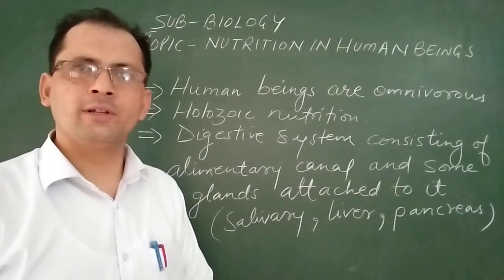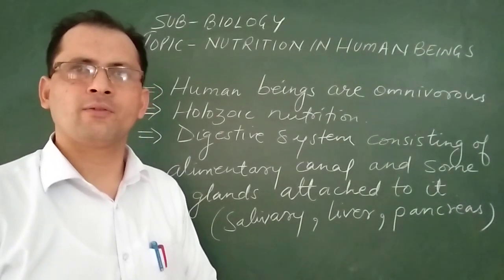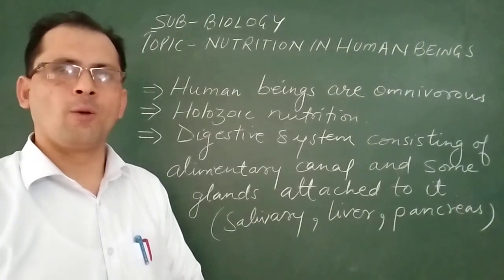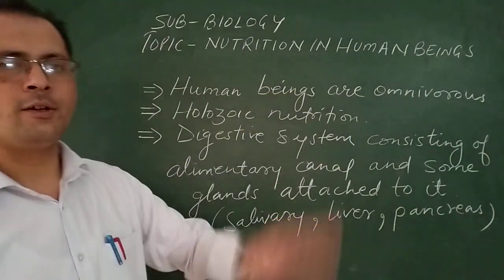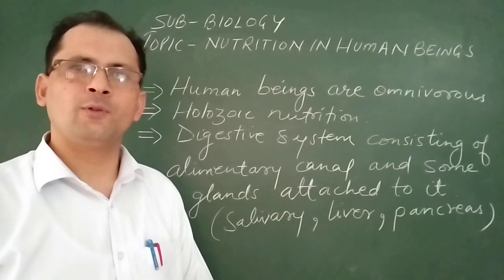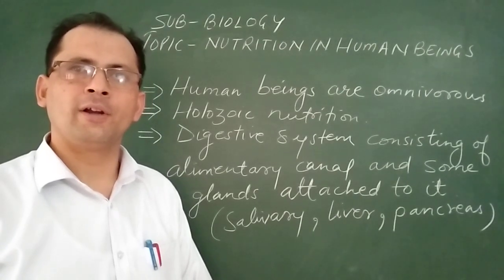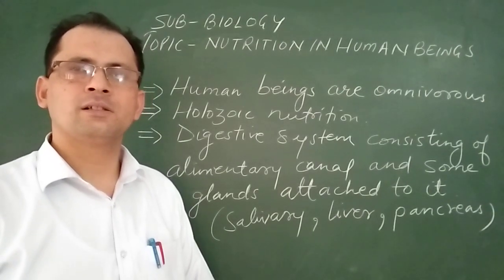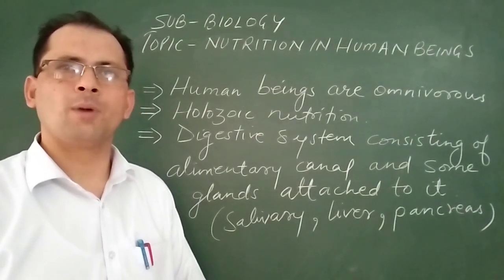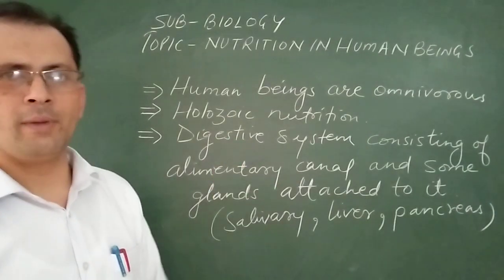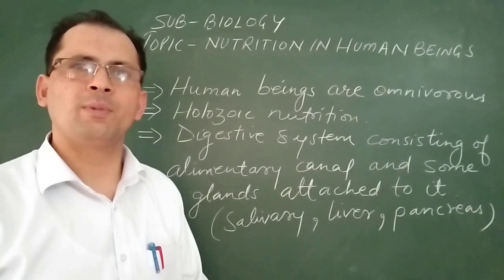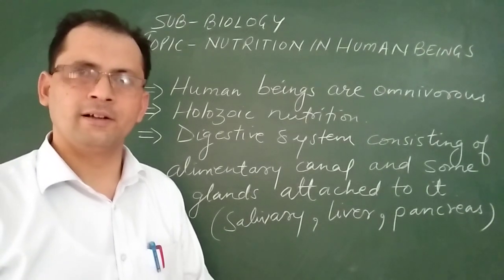Today we are going to discuss a very important topic from the chapter life processes. So the topic is nutrition in human beings. In the previous video I told you about the modes of heterotrophic nutrition as well as autotrophic nutrition. Today we are going to discuss nutrition in human beings: how human beings obtain their food and what happens to the food after they eat it.